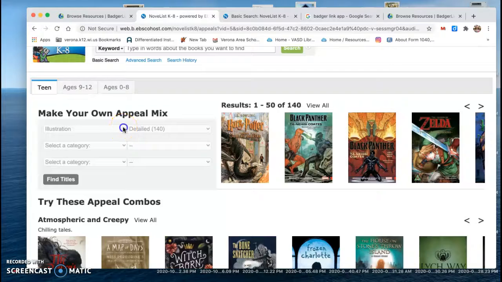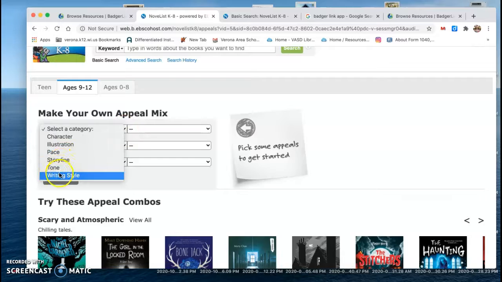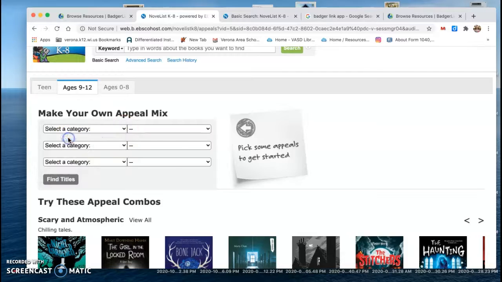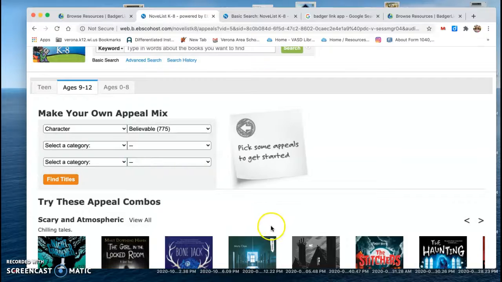And we can change this appeal mixer. Let's see, what did I really like about a book? I like the character. What kind of character do I like? I want characters that are believable.